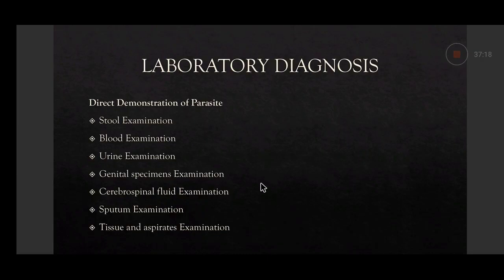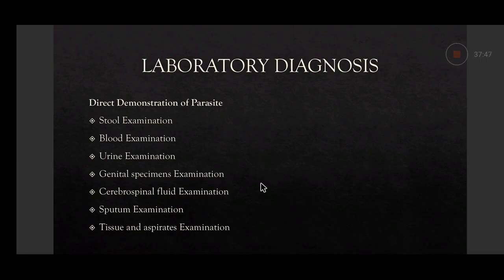Then sometimes stool examination is not available or is not useful. So then you use a perianal swab, especially for Enterobius vermicularis. The perianal swab can be taken, and again you can make the normal saline and iodine preparation, and then you can see the eggs by perianal swab.